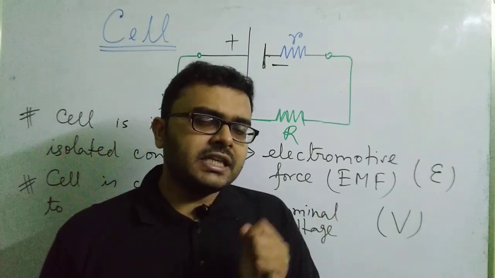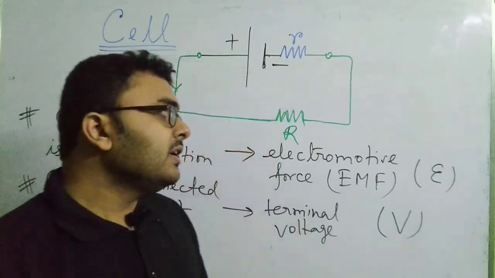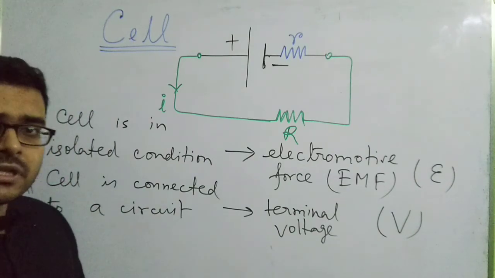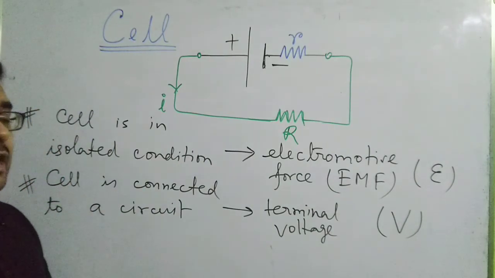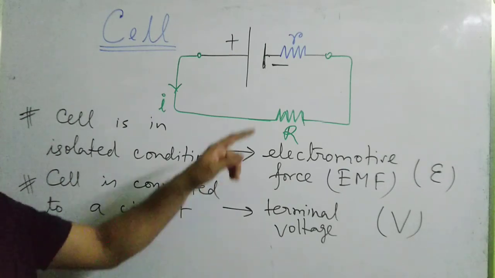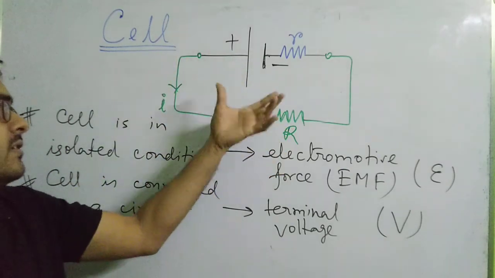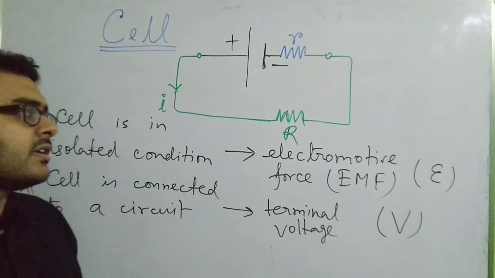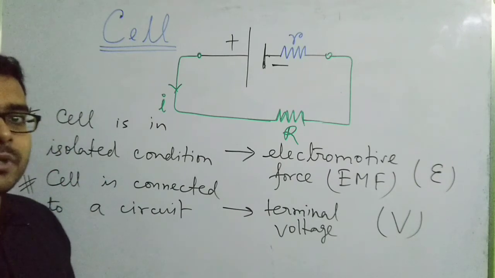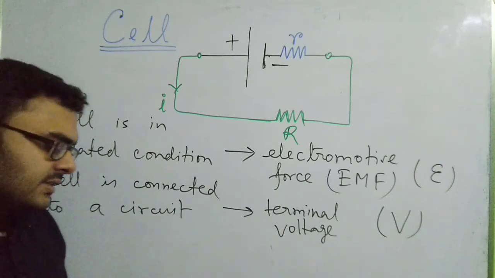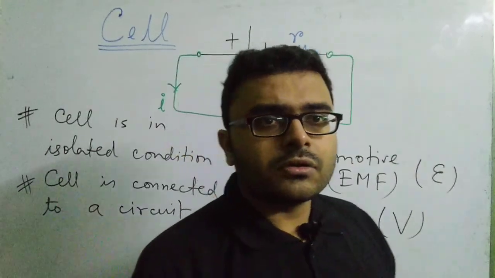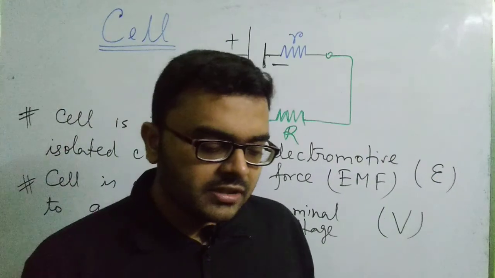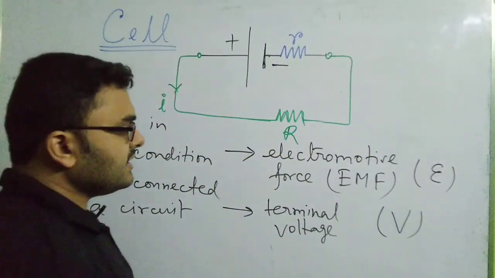EMF can be defined as the total amount of work done in moving a unit positive charge across the whole circuit, means within the cell as well as outside the cell. That is the definition of EMF. So EMF can be regarded as the work done in moving a unit positive charge across the whole circuit, the total circuit.